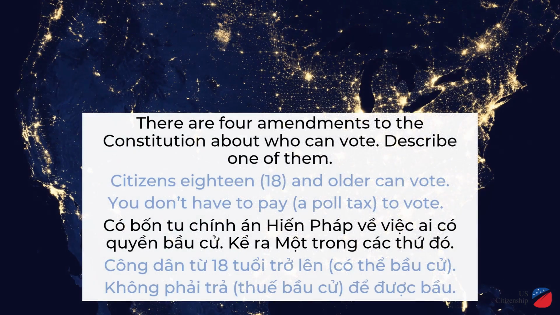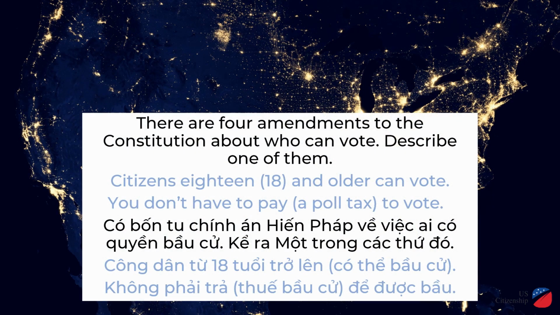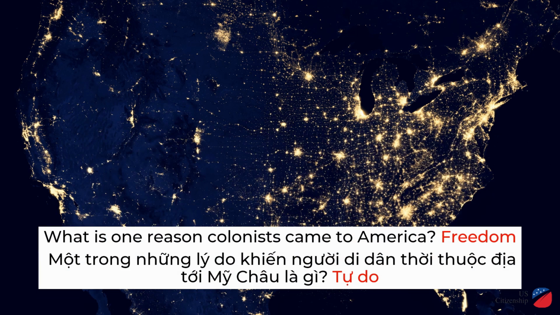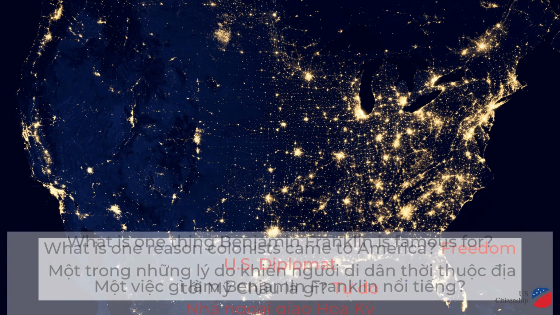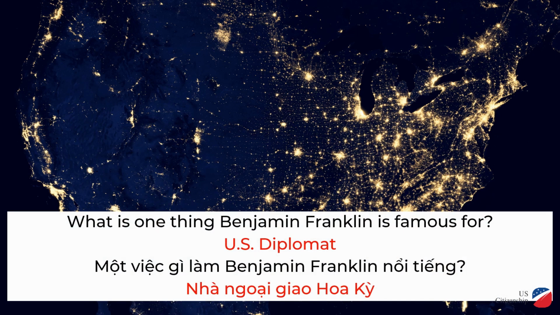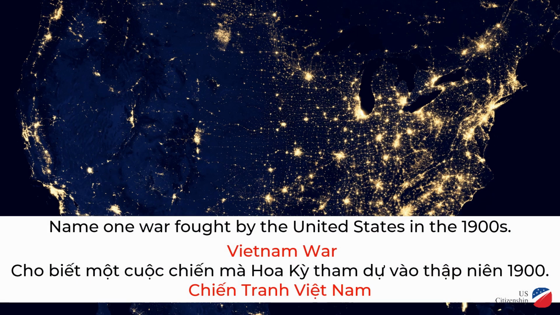There are 4 amendments to the Constitution about who can vote. Describe one of them. Citizens 18 and older can vote. You don't have to pay a poll tax to vote. What is one reason colonists came to America? Freedom. What is one thing Benjamin Franklin is famous for? U.S. diplomat.